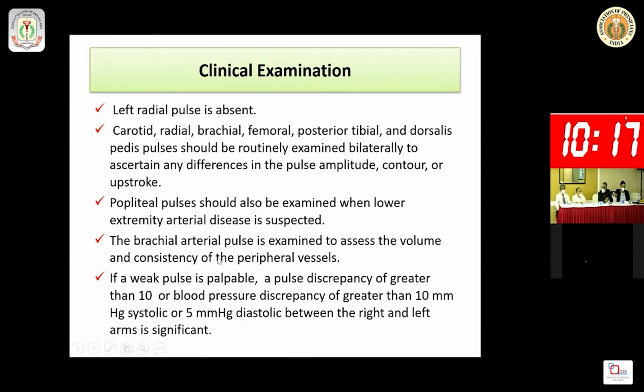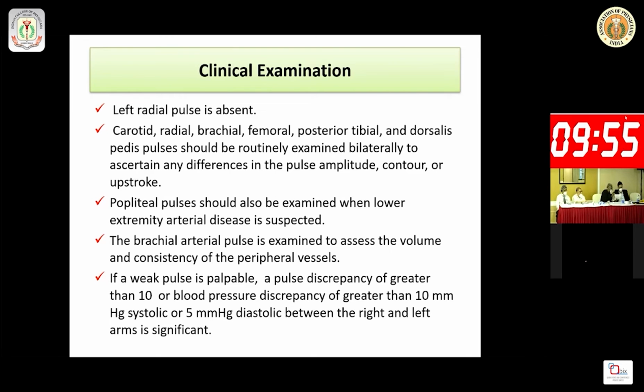the brachial artery pulse is examined to assess the volume and consistency of the peripheral pulse. That is most important, whether it is a localized radial pulse absent or the brachial arterial pulse is also diminished or it is present. If the weak pulse is present, rather palpable, then you have to check what is the rate.